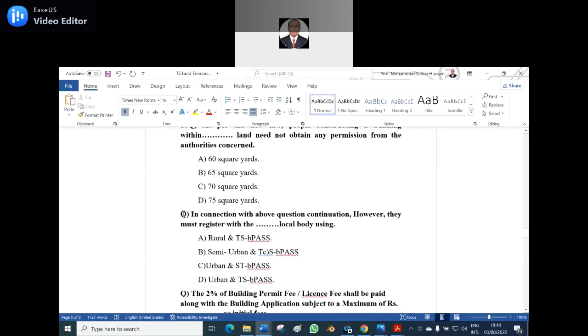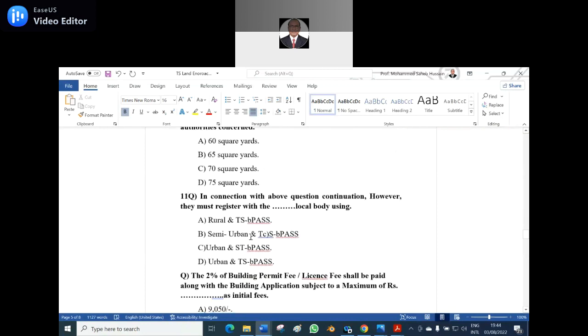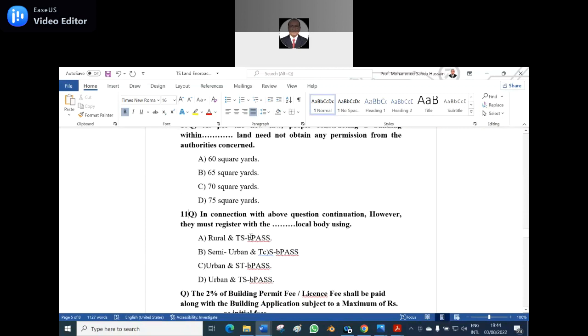Is it clear? Say yes. Yes, it is clear. And the 11th question, in continuation of the above question: however, they must register with the dash local body using A, rural and TSB pass. B, semi-urban and TSB pass. C, urban and ST B pass. D, urban and TSB pass.